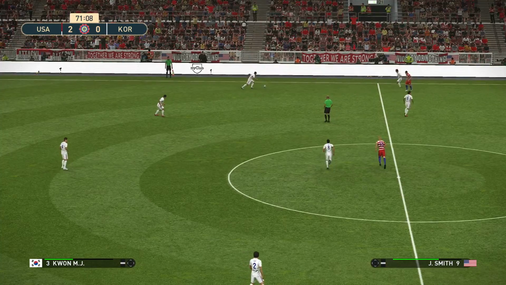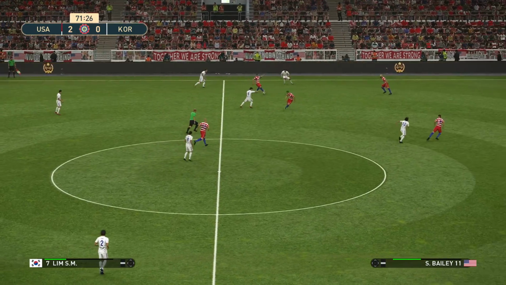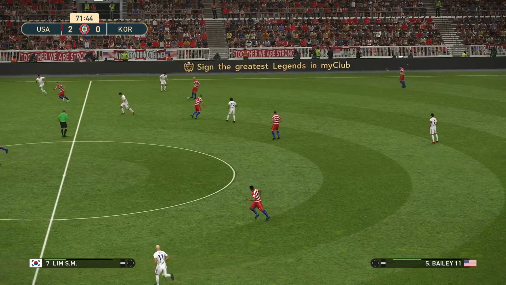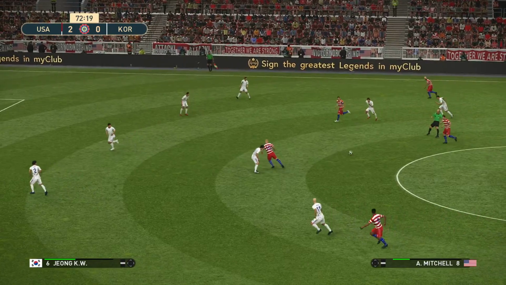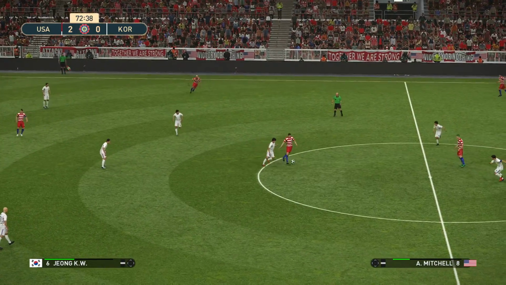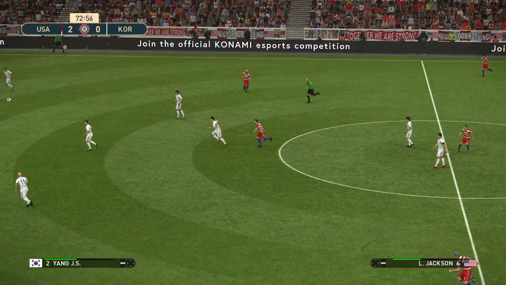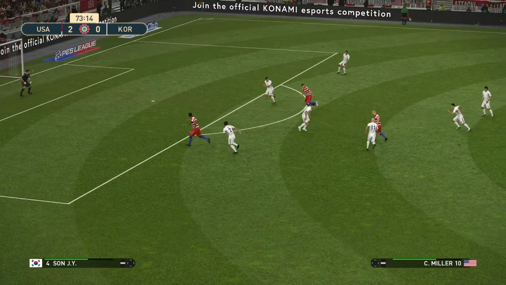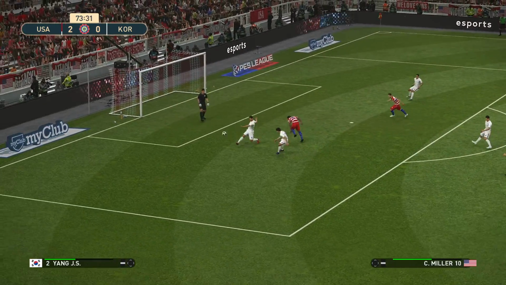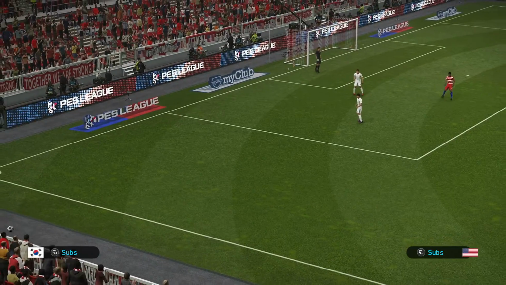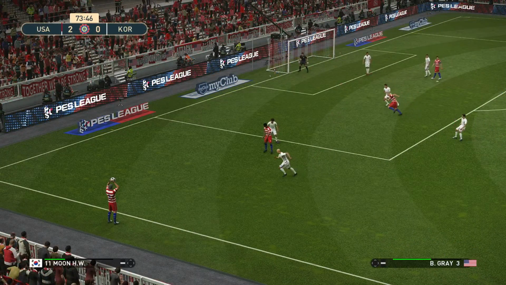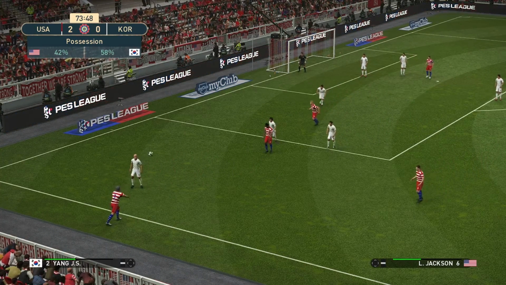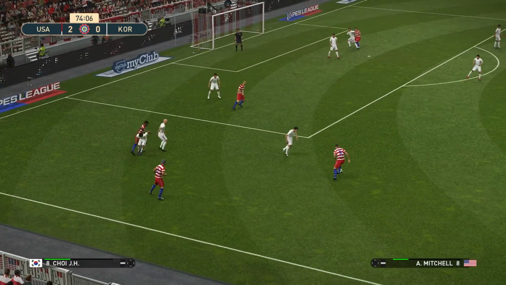Well, earlier we saw Italy beat Turkey. So Italy move on to 22 points, and the US hoping to do the same with a victory here. The US and Italy will be just 3 points behind India for the time being. Now here's Jackson, and it's cleared away. India yet to play this weekend. They'll be playing tomorrow. And also playing tomorrow is Spain. They're in second place on 23 points.